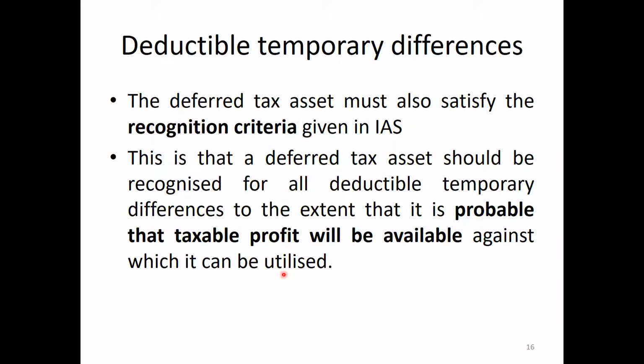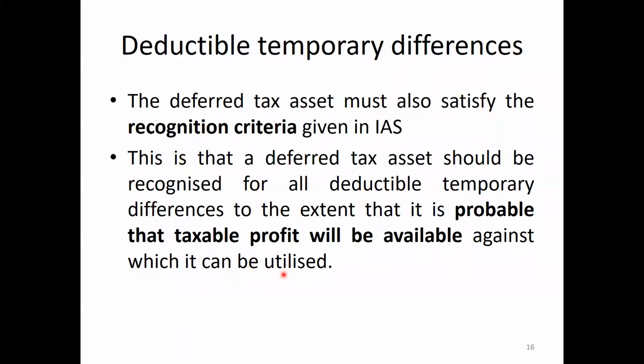Now the deductible temporary difference means, for example, we are paying higher tax than we estimated in the accounting treatment. It means we are paying tax in advance. This time there will be a provision, it's like an asset, no? We paid tax in advance. It means the asset.